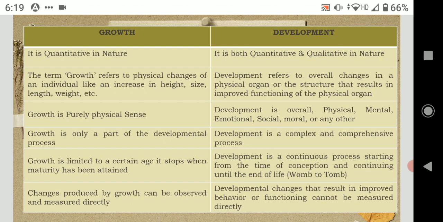Development in turn refers to overall changes in the physical organ. That means the quantitative as well as the qualitative changes which are taking place in the body of an individual are termed as development. It is basically termed about the improved functioning of the physical organ. Like the limbs have grown, but is he able to use them? That is, he has grown, his legs have grown in size, his hands have grown in size.